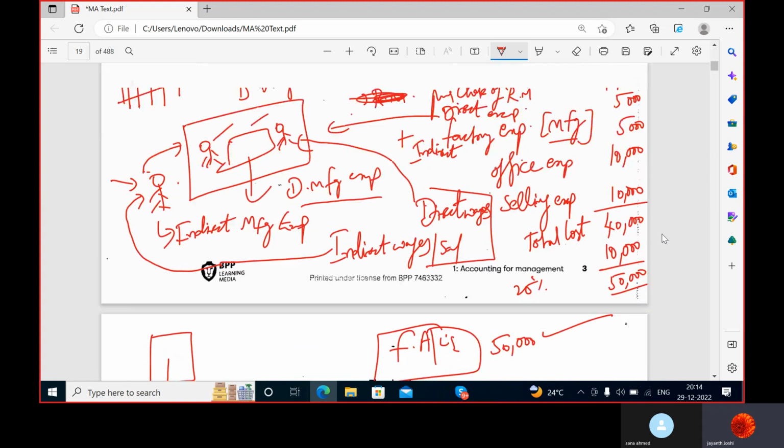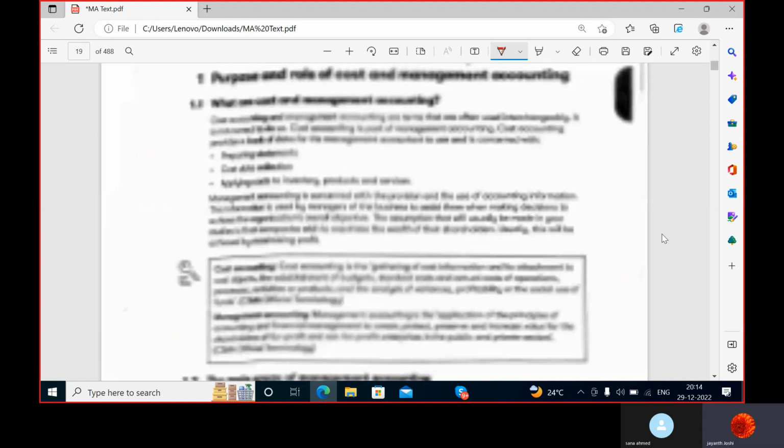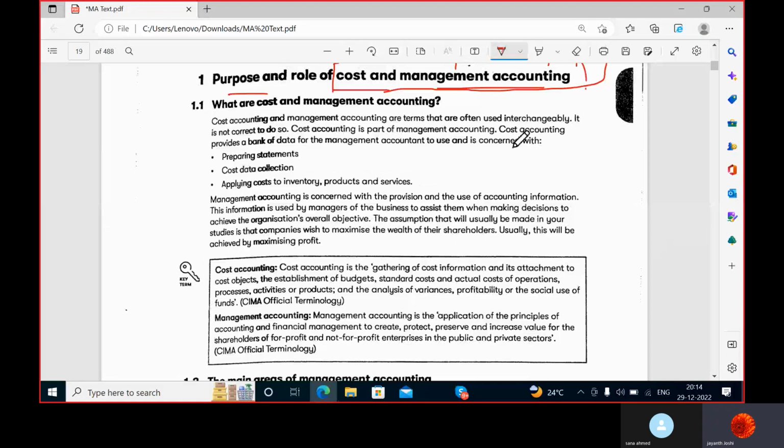So you understood the prime functionalities of these reports, correct? Understood. So you can see here, cost accounting provides a bank of data for the management accountant to use, and is concerned with preparing statements, cost data collection, as I gave you an example, and applying cost to inventory. He is going to ascertain the cost of finished goods. Finished goods are nothing but inventory or products and services.